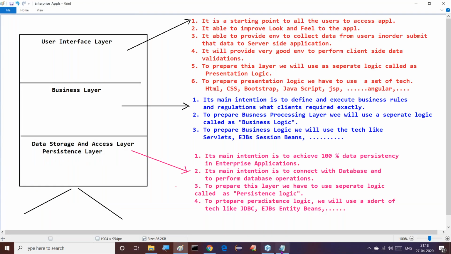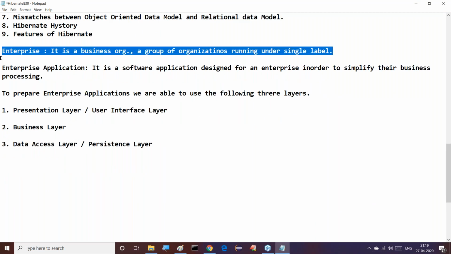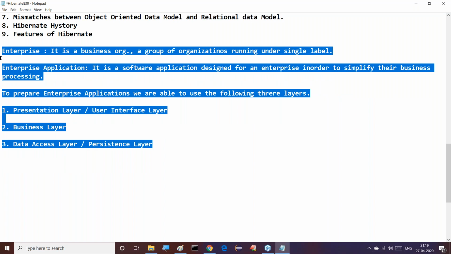So today I will give you information on what an enterprise is, what the meaning of enterprise application is, and what the various layers available inside enterprise application development are. An enterprise is a business organization or a group of organizations running under a single label. An enterprise application is a software application designed for an enterprise in order to simplify their business processing.